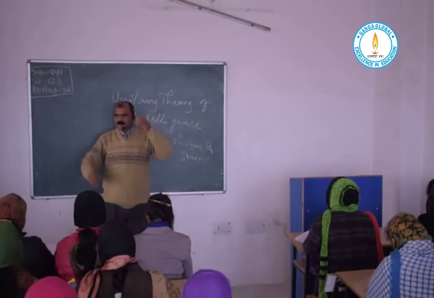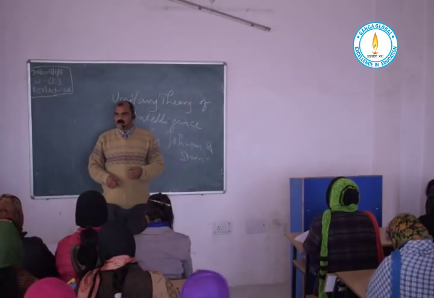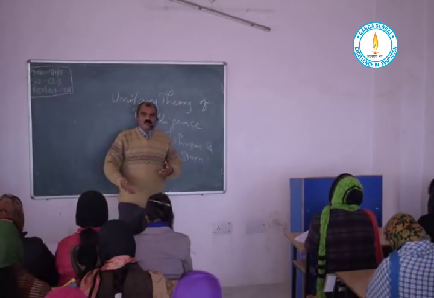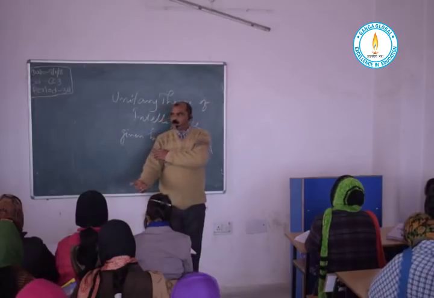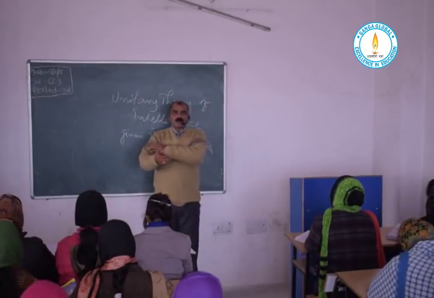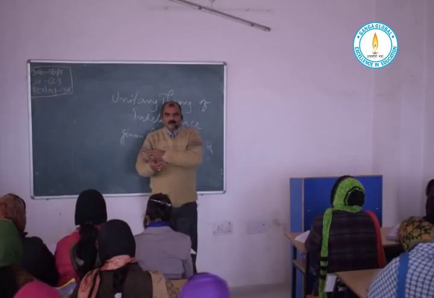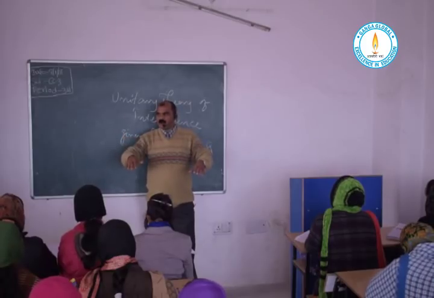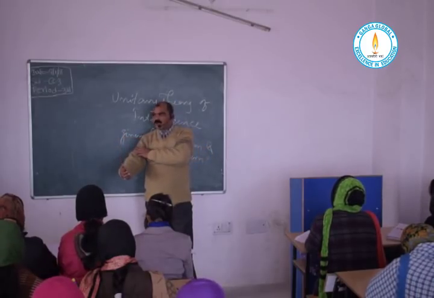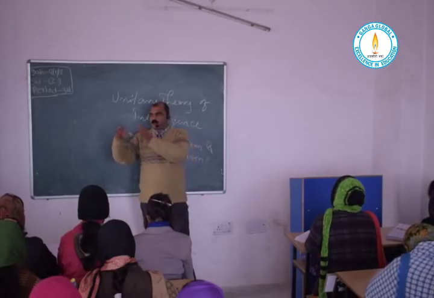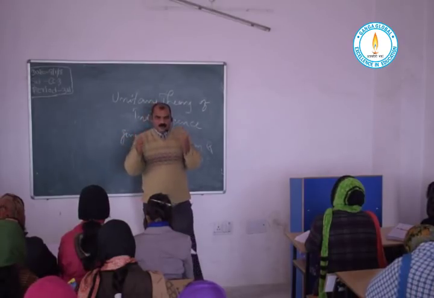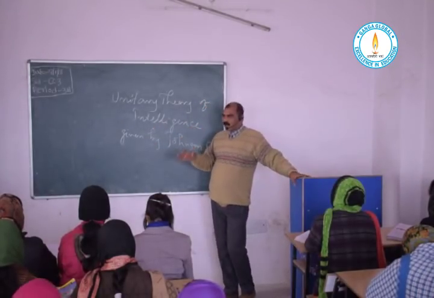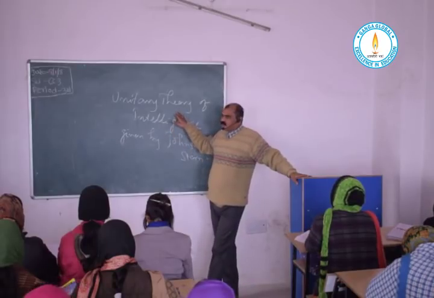As excessively as we exercise the muscles, that much the intelligence level will be shown. Similarly, to tone up the muscles of any part of our body, what do we do? We do excessive exercise of that specific area so that our muscles get toned up or come to a particular shape. Similarly, to tone up our intelligence level, we need to exercise our mind. So it has been given by the unitary theory.